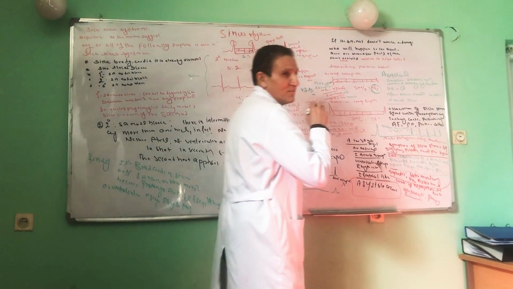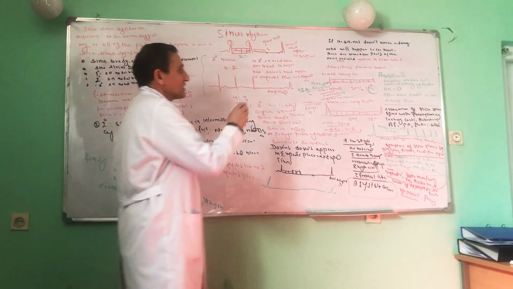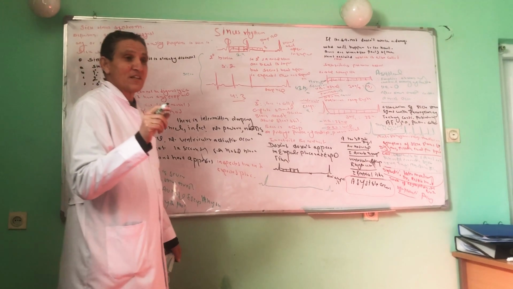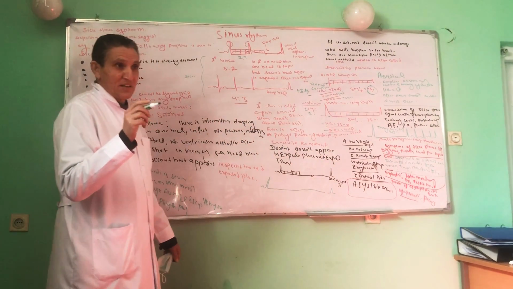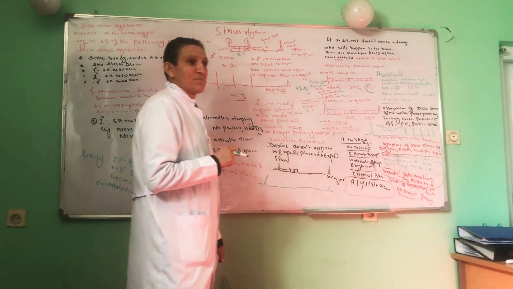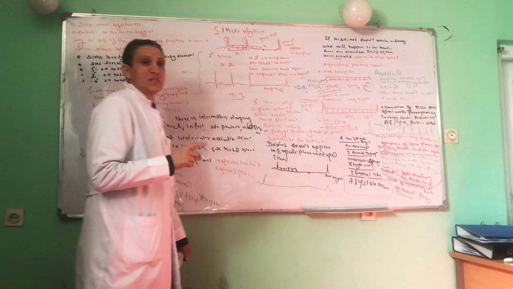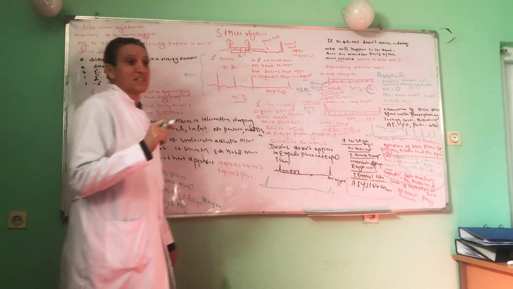Differentiation between the AV nodal escape rhythm and ventricular escape rhythm. When the SA node is damaged, there are other parts of the heart electrically activated. One of them is the AV node. The AV node produces a rhythm, and if the SA node is damaged, this rhythm is called AV nodal escape rhythm. The ECG criteria for AV nodal escape rhythm: the heart rate should be 43 beats per minute, the QRS complex is narrow, and the P wave is absent.